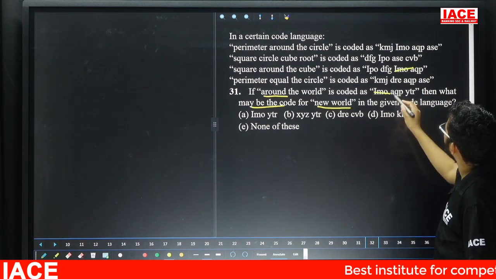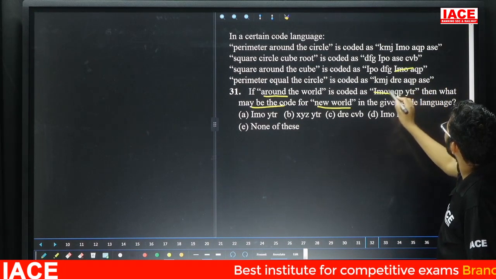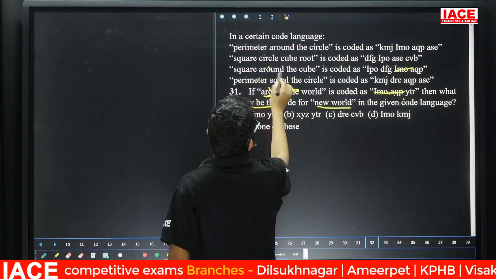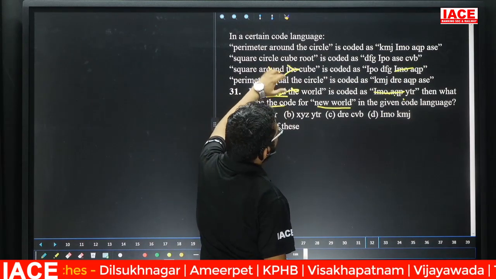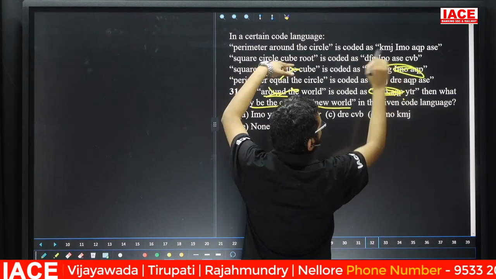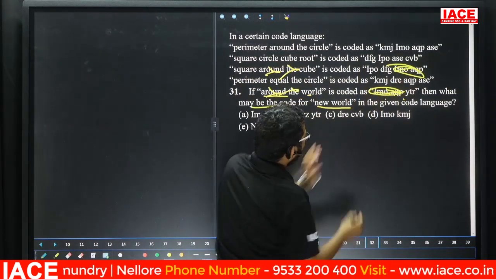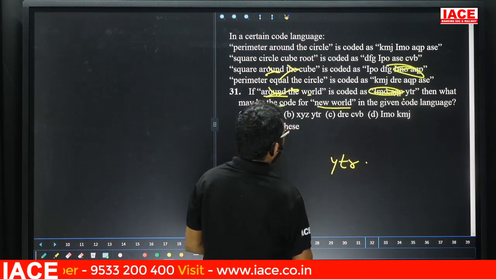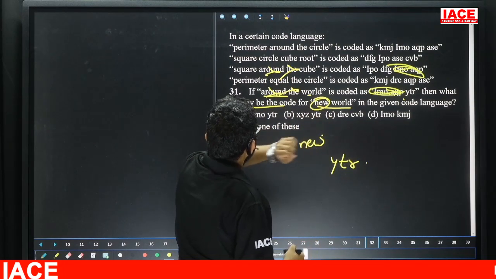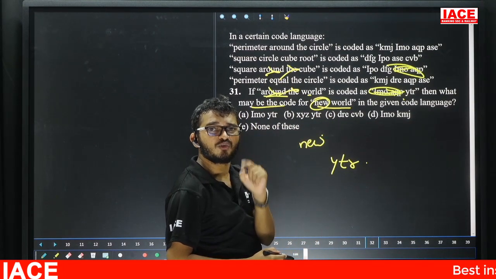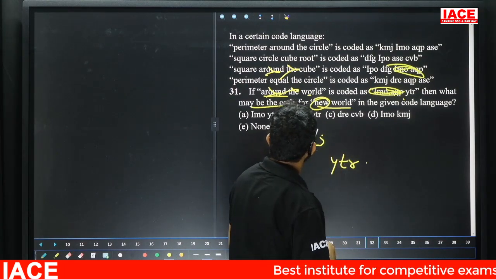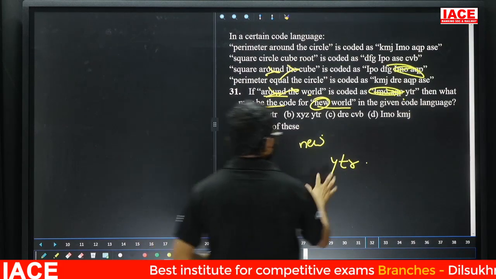AQP is also there. That means around and the are eliminated, because in the remaining lines the common codes are IMO and AQP. Then the world code is YTR. But the given word is new. Is new present in our given lines? Not there. If it is not there, the code for that one is a new code. They mention one is possible, and they mention one is possible. Then friends, check here: YTR should be present.